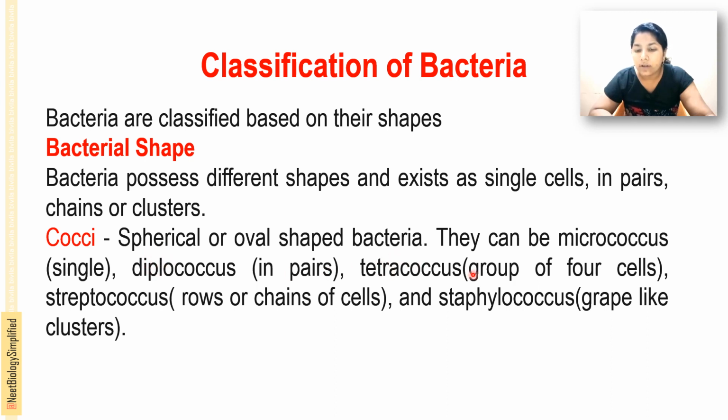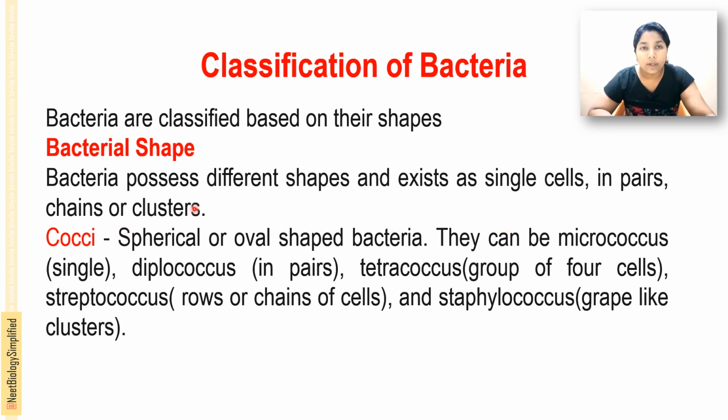Then tetracoccus, tetra meaning 4, that is cells arranged in a group of 4. Streptococcus means the cells are arranged in rows or chains. In the case of staphylococcus, the cells are arranged in grape-like clusters. So bacteria are classified based on shape, and their arrangement is also different: in pairs, in clusters, in singles or in chains.